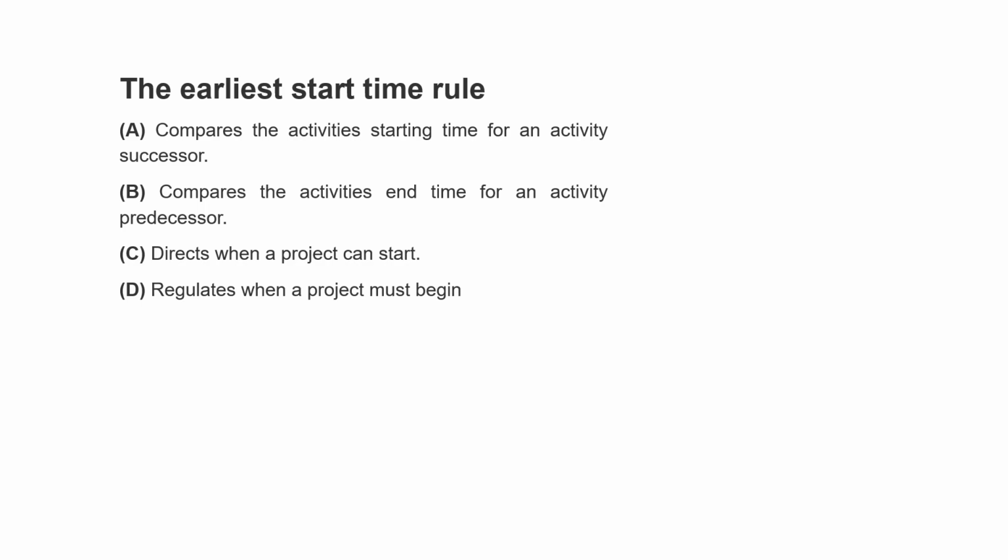The earliest start time rule is that it is comparing the activity start time for an activity successor. It is comparing the activity's end time for an activity predecessor, directs when a project can start, regulates when a project must begin. So earliest start time we calculate in the network diagrams from left to right, and it is going to compare the starting time for the activities of the predecessors, not the successors. So that means it compares the activity's end time for an activity predecessor. When we have to calculate for a predecessor, we will be seeing the end time of the previous activities.